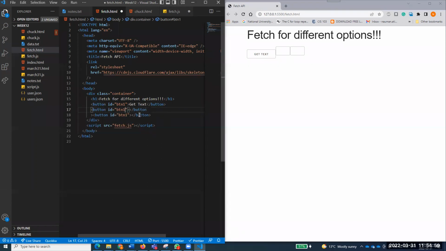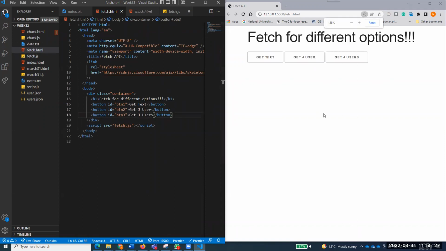The ID should be BTN2, and I want to say get JSON user, a single JSON user. Remember, get JSON user; I'll talk about that one. Now the third should have the ID BTN3, and get JSON users. It's the same thing that we did for our XML HTTP request. We are doing almost the same thing. We'll first try to bring the text file, and then we'll try to bring something else: get text, get JSON user, get JSON users.